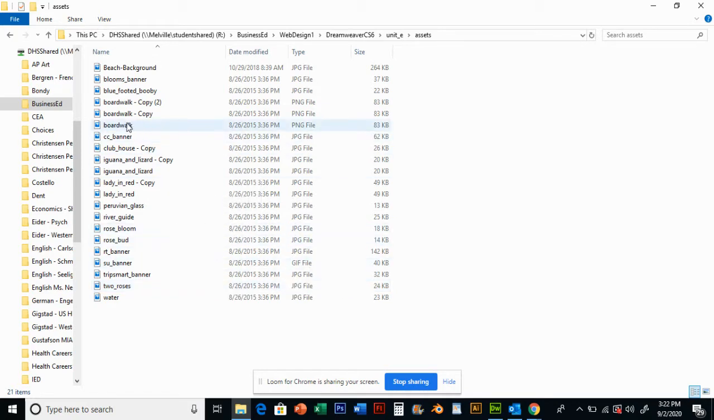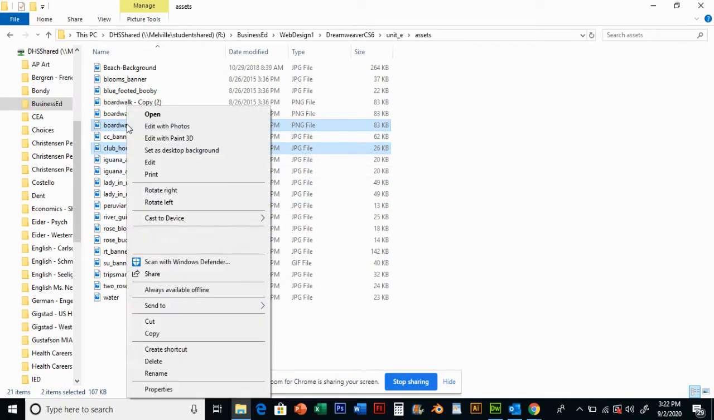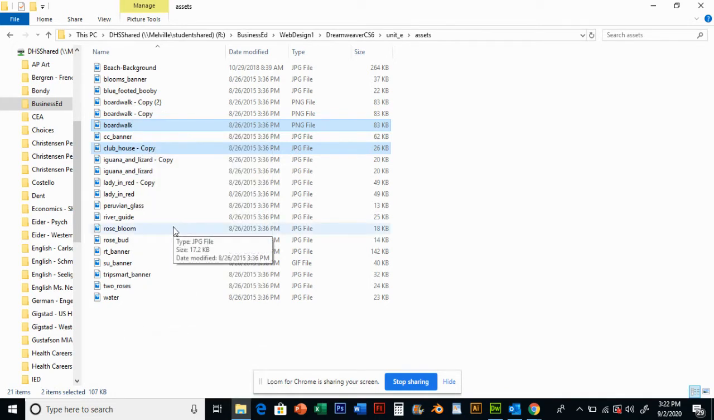We're going to want to use Boardwalk, so I'm going to click on Boardwalk. And we are going to want to use Clubhouse. So we're going to go to this Clubhouse copy here. So I'm going to select both of these 2 pictures. Click Boardwalk, hold Control, and click Clubhouse. That allows you to select 2 pictures at once. It'll save you some time. Right click on it and copy those 2 images.